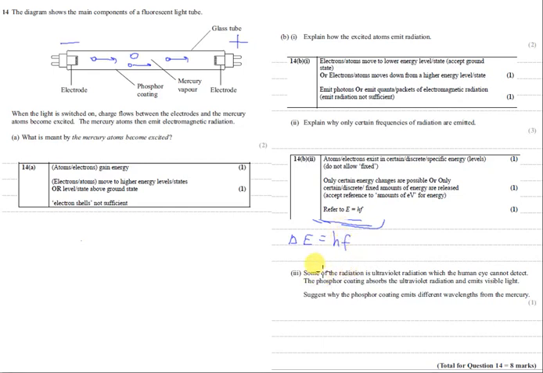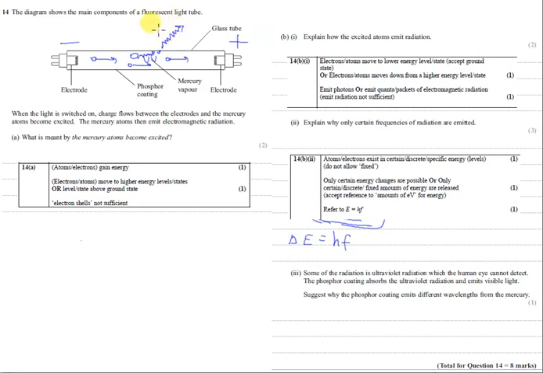That means that the frequency of the photon is determined by the difference in the energy levels of the electron inside the mercury atom. Then we need to understand that when the excited mercury atom emits a photon, this photon will be ultraviolet. This is an ultraviolet photon. But then the phosphor coating absorbs this ultraviolet photon, and in turn it emits a visible photon of light.